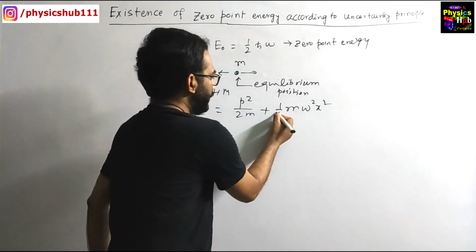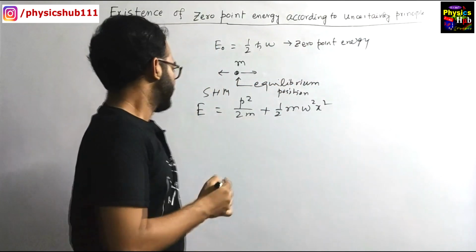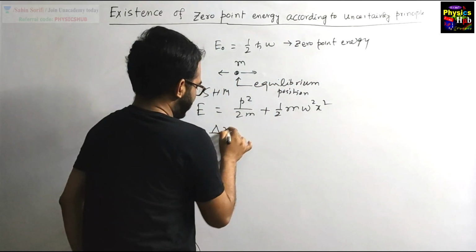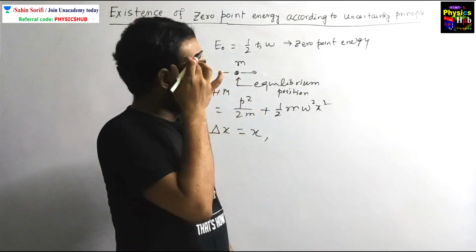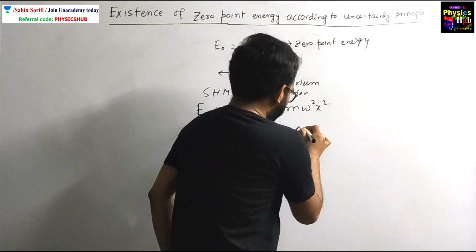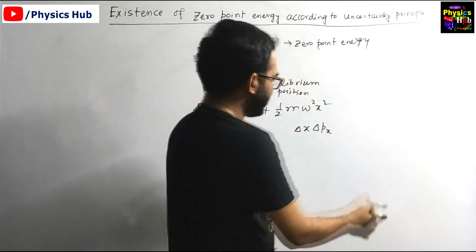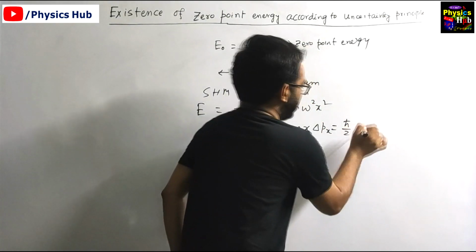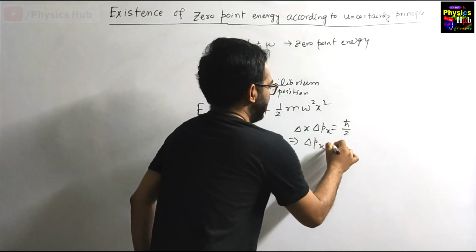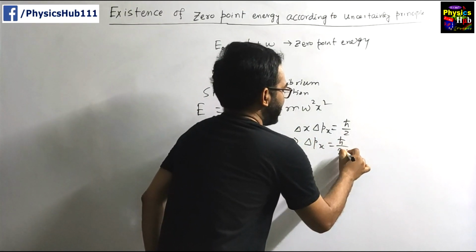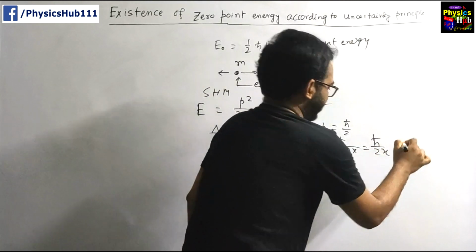Now we can utilize the uncertainty principle. The error in measurement of x, delta x, let's say is x. According to the uncertainty principle, delta x times delta px is greater than or equal to h cut by 2. We are taking the equal-to value, h cut by 2. From here we get the uncertainty in momentum, delta px equals h cut upon 2 delta x, which means h cut upon 2x.